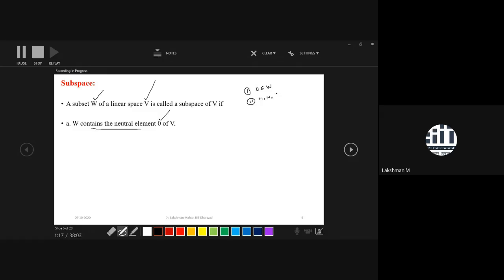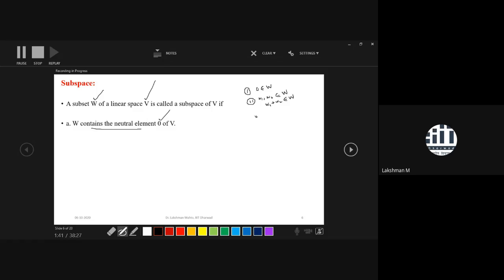So if you are taking two elements from W, and we observe that it is closed with respect to addition, that means the summation of those two elements is again in W, then we say that W is closed with respect to addition. This idea we had already seen during finding subspaces of matrices or subspaces of transformation.